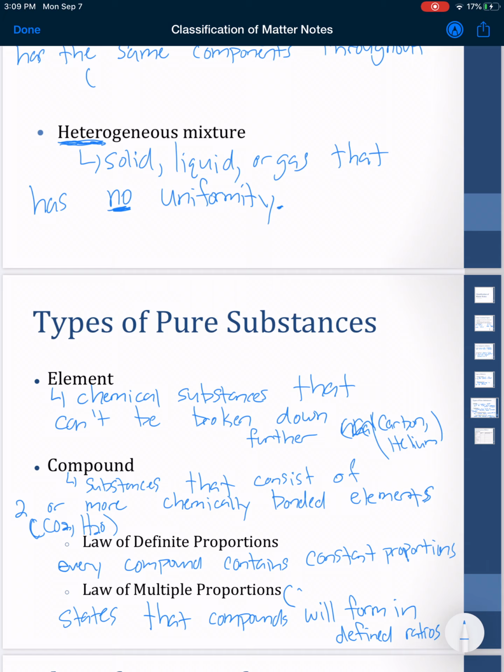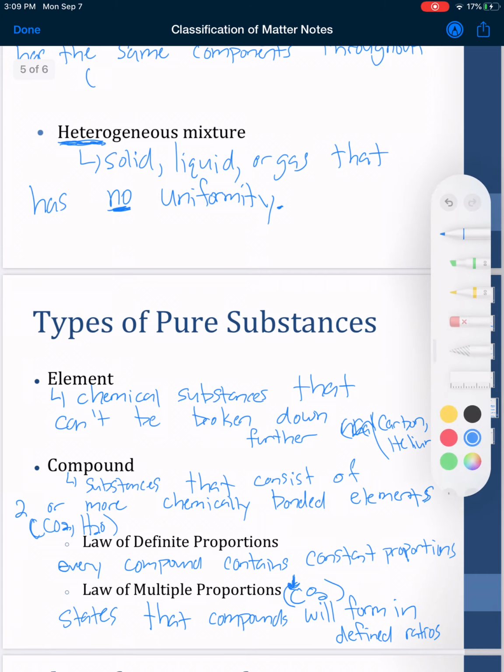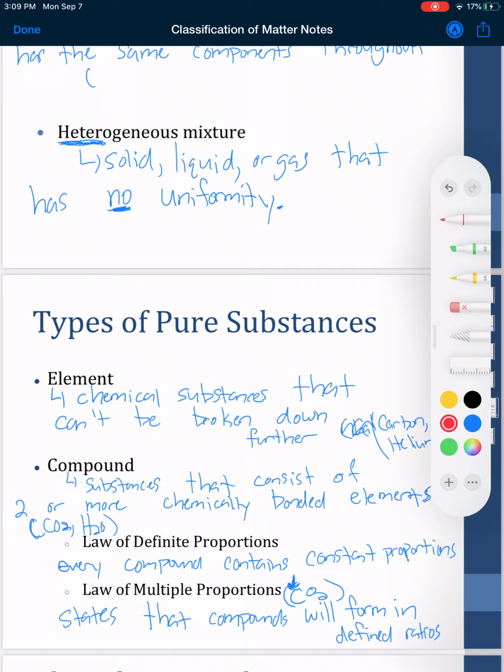Specifically for the law of multiple proportions, think of carbon dioxide, which we were talking about before. The chemical formula is CO2, right? Notice that the C, the carbon in the CO2, does not have a number down here. There's an understood 1 right there.